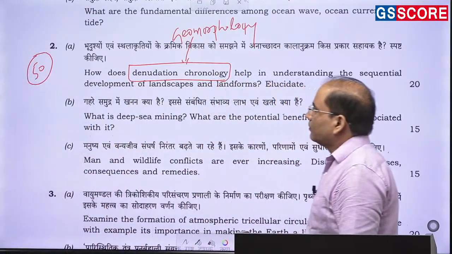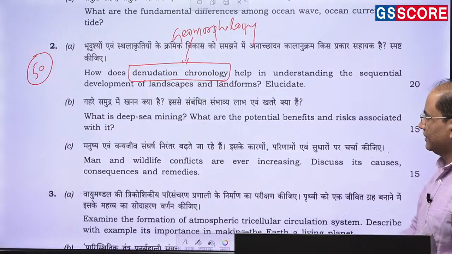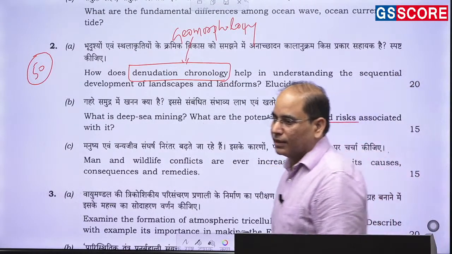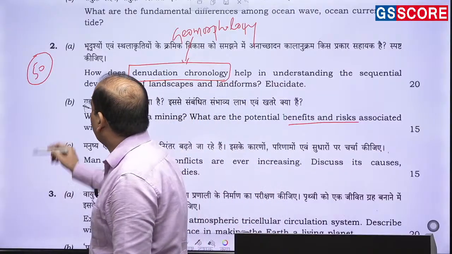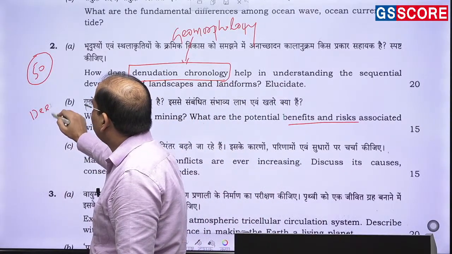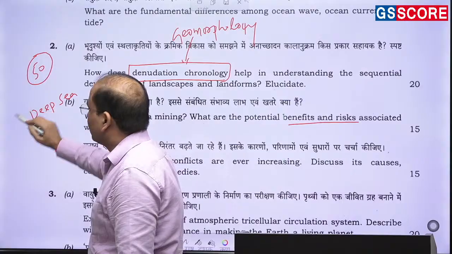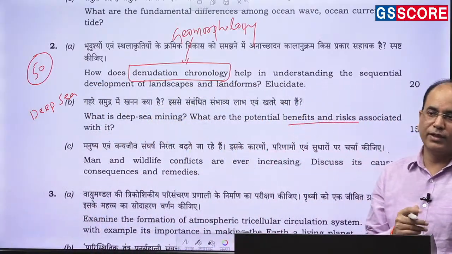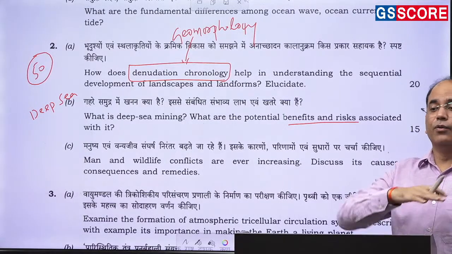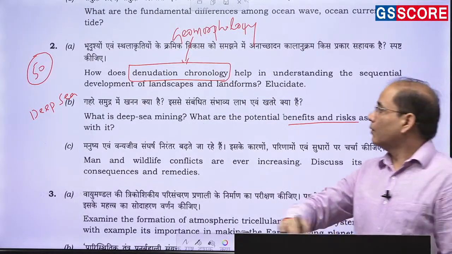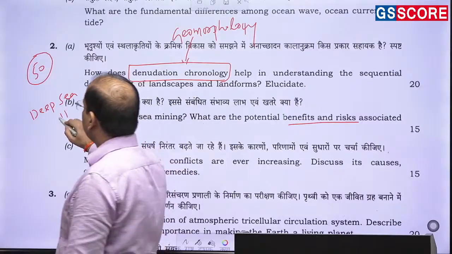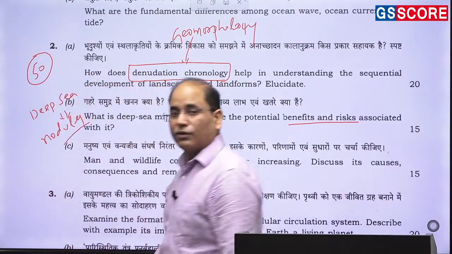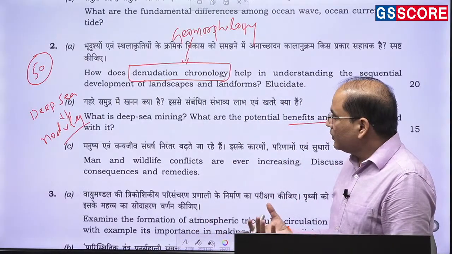Next question is, what is deep sea mining? What are the potential benefits and risks associated with deep sea mining? Where is the deep sea, or what is the deep sea? First you need to write about the deep sea. The question is from oceanography. Where you will have the deep sea, where you will have the abyssal plain, where the minerals are present, in what form the minerals are present, nodules. So this is how you need to write.